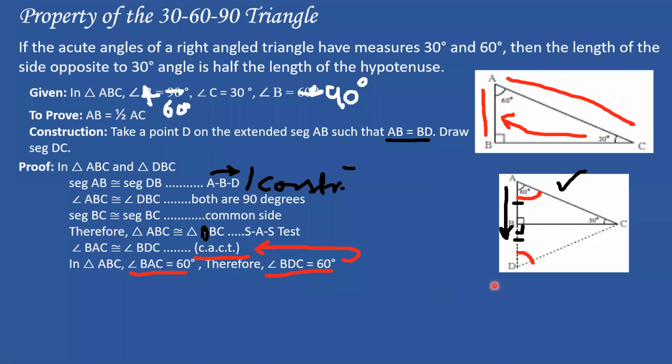Okay. So now folks, if this is 90, look at triangle DBC. If angle DBC is 90 and angle BDC is 60, then using the 180 degrees theorem, the sum of all angles of a triangle is 180, this will be 30 degrees.